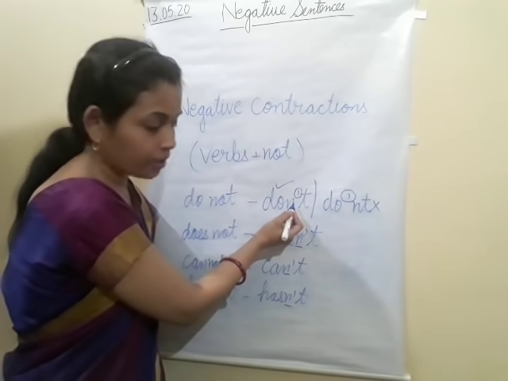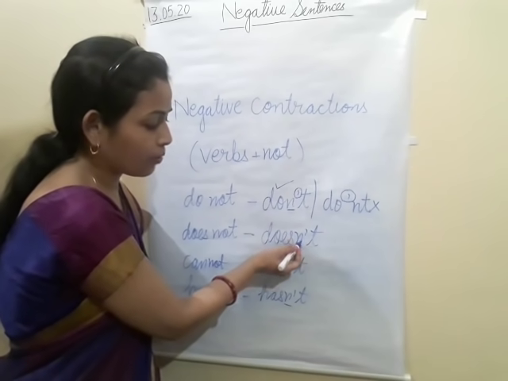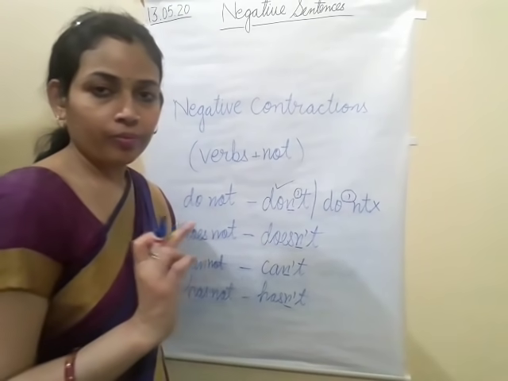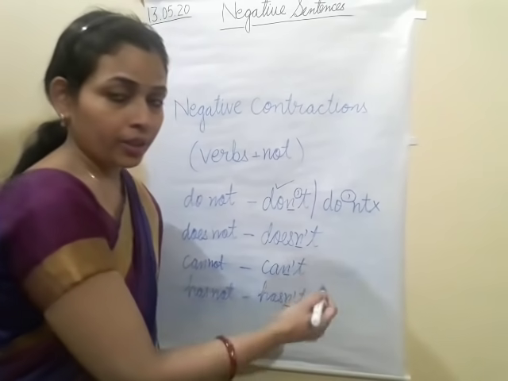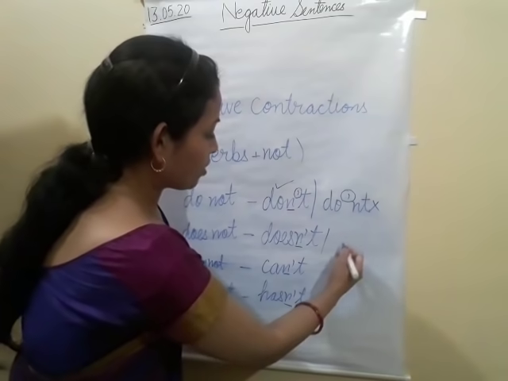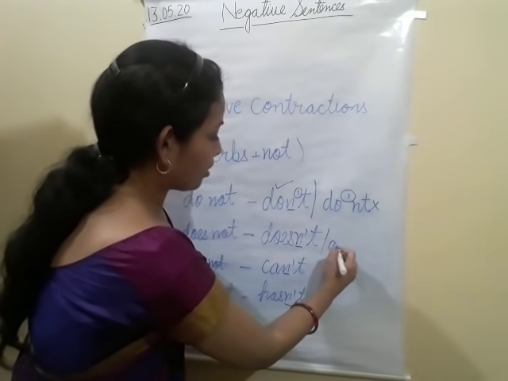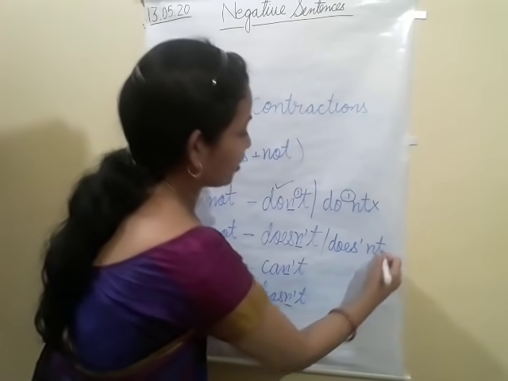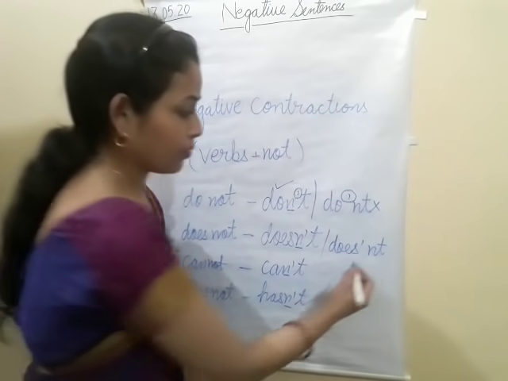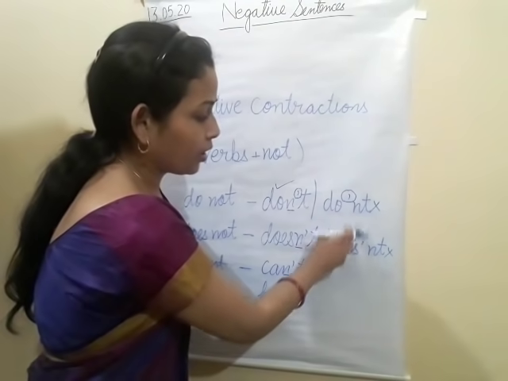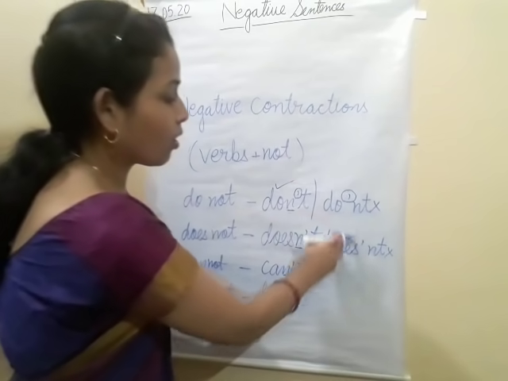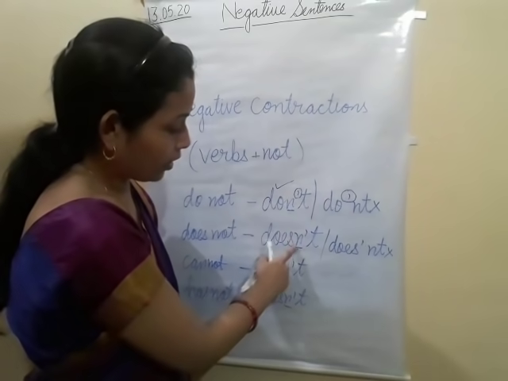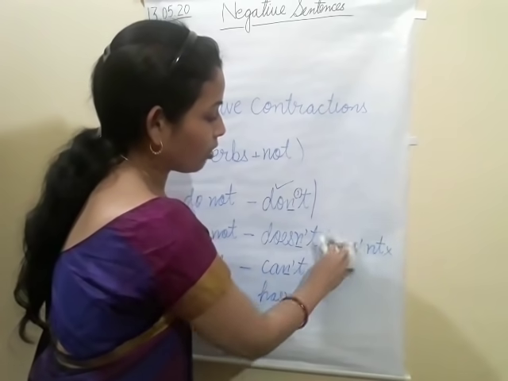After N. In the negative, after N. This sign will be used after N everywhere. Many students make the mistake in this way only. So you don't repeat this mistake. Many are writing like this. This is wrong. Clear? This is not the way to write the contraction form. So whenever we write, we use the apostrophe sign after N. This is wrong. We will not write like this.